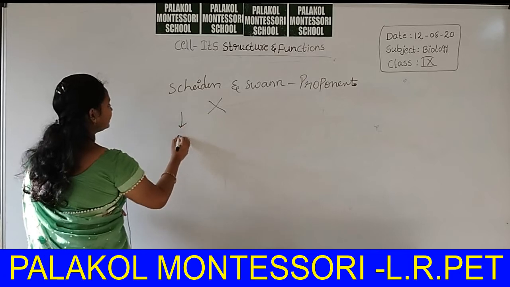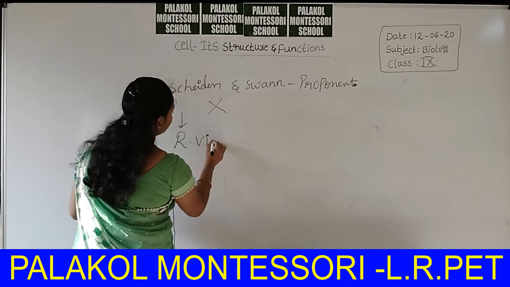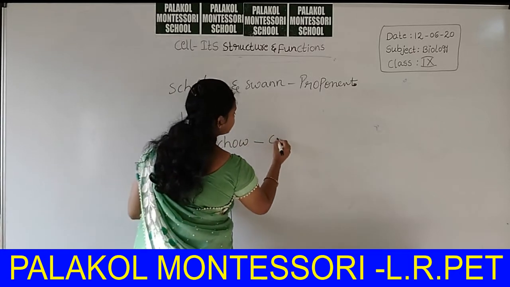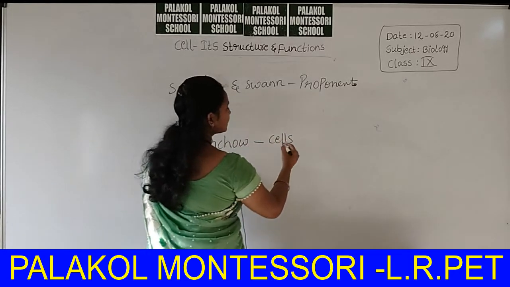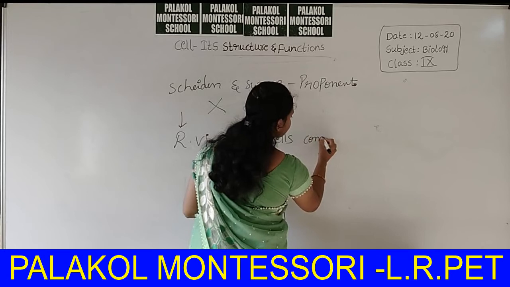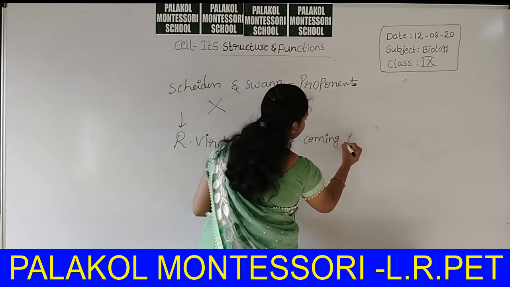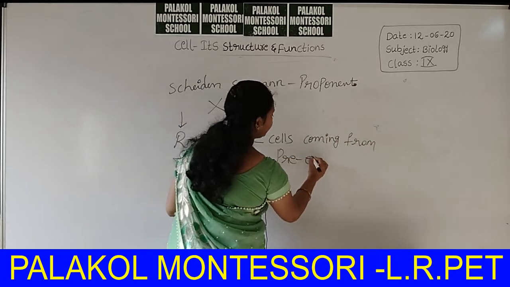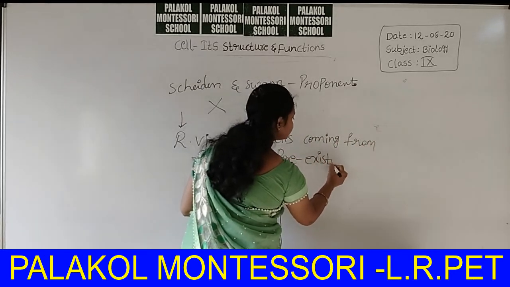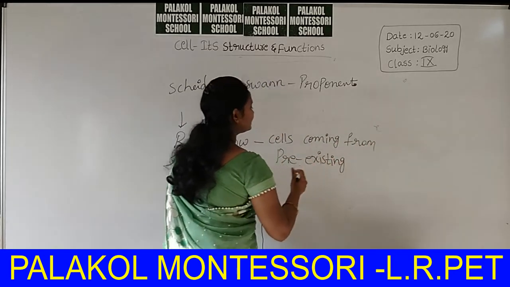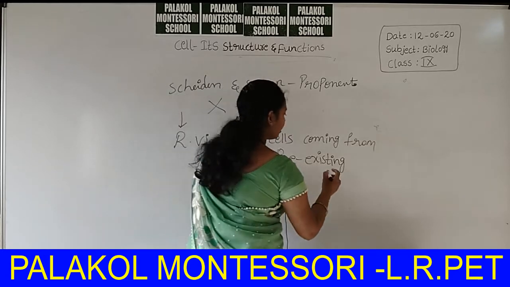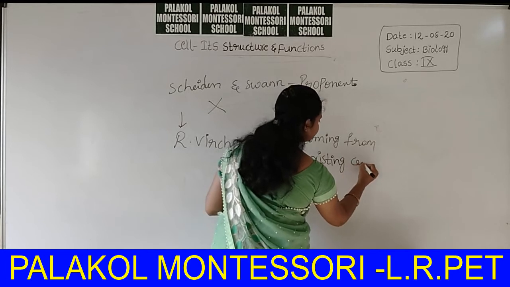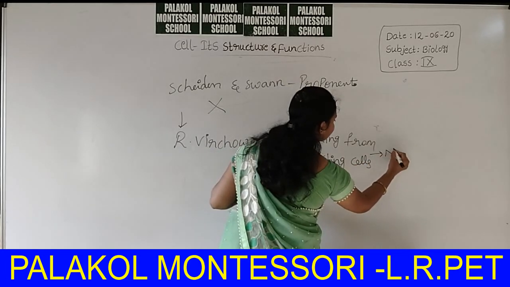Later, another scientist, R. Virchow, proved that cells come from pre-existing cells. Pre-existing means cells already present inside the body. From these pre-existing cells only, new cells will arise.